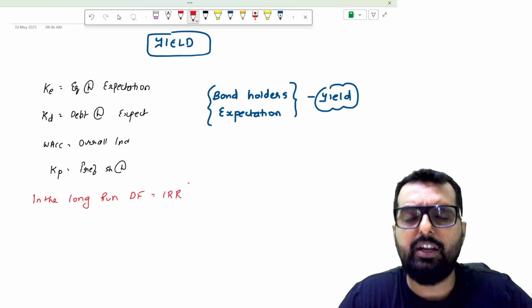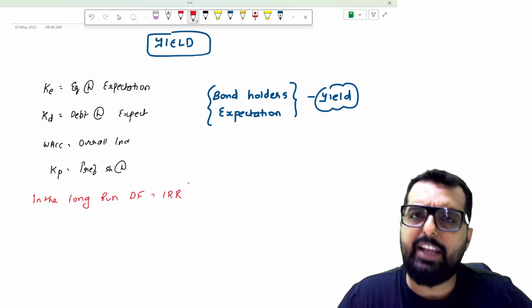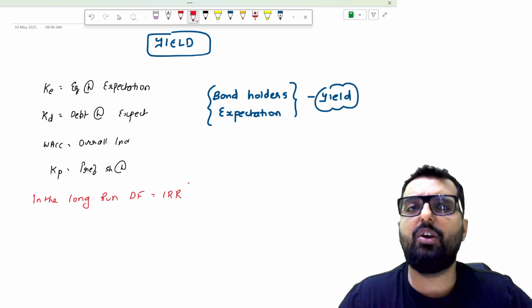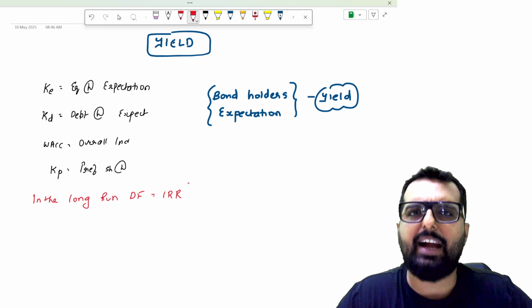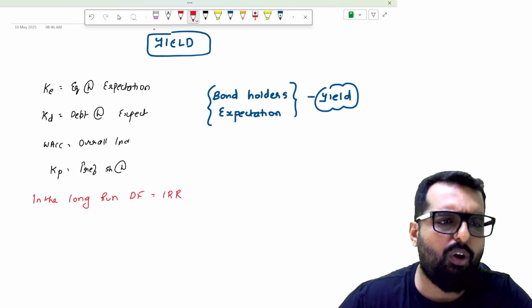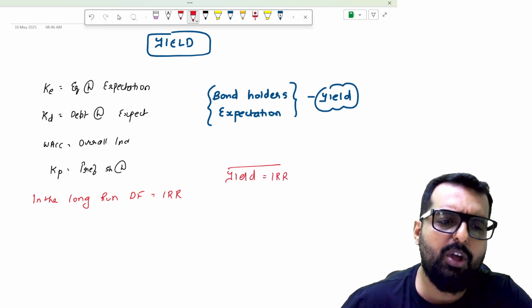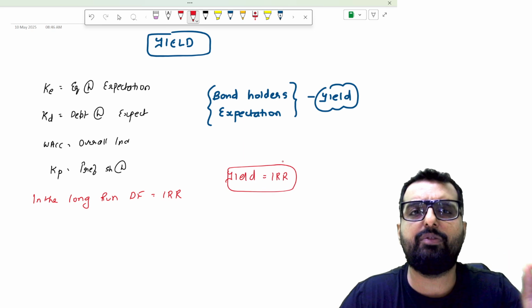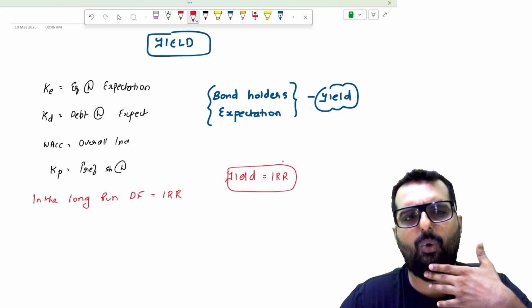In the long run, KE will turn out to be the IRR. In the long run, KD will become the IRR. In the long run, WACC will become the IRR. Exactly in the same way, in the long run, even yield will turn out to be the IRR, or yield will be the discounting factor at which your NPV actually becomes 0.